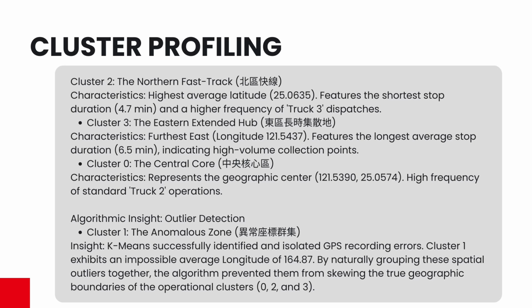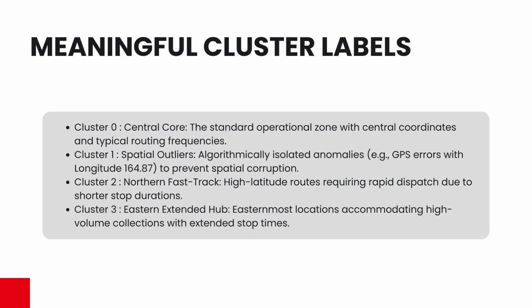By mathematically correcting these extreme GPS recording errors, K-means successfully protected the geographic integrity of my variables. I transfer this portfolio into action levels: the central course, spatial outliers, northern fast track, and eastern extending hub.